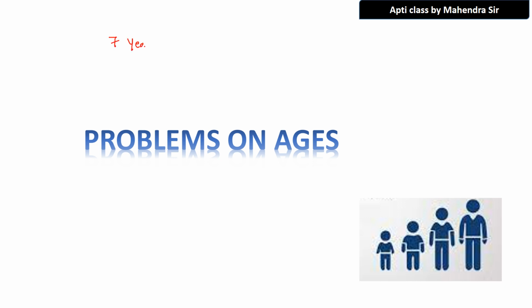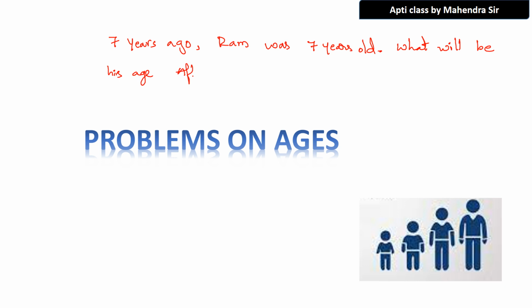7 years ago. Okay. Ram was 7 years old. 7 years old means what? His age is 7 years. 7 years ago, Ram was 7 years old. What will be his age after 7 years?